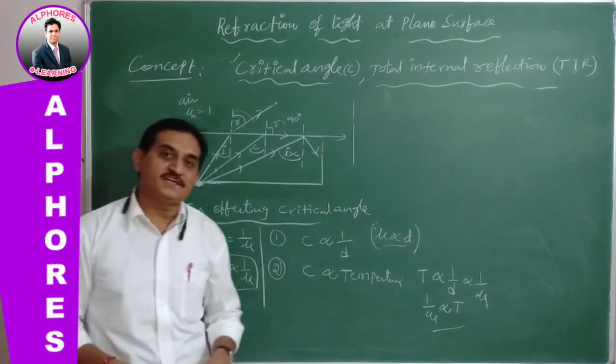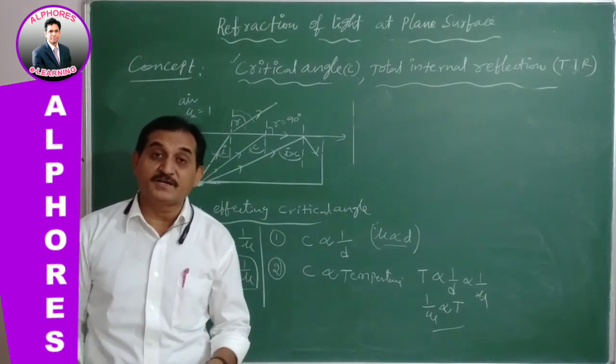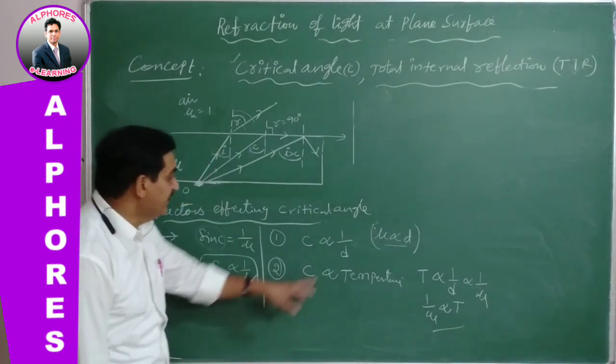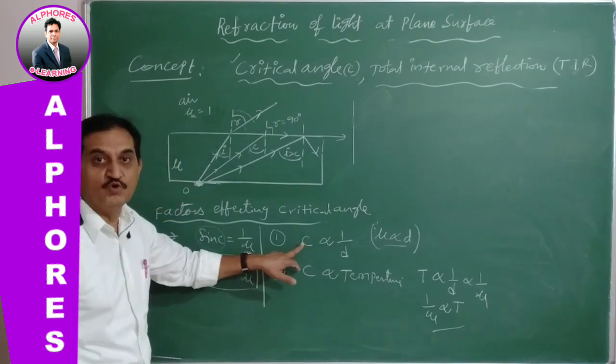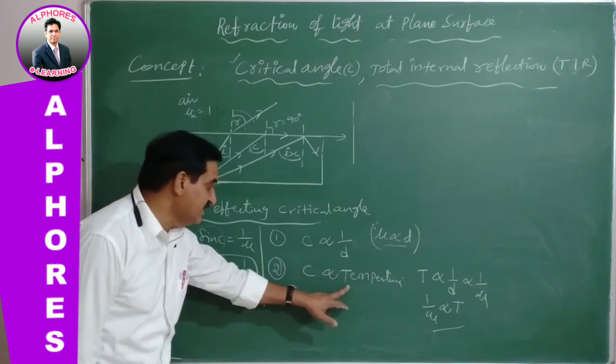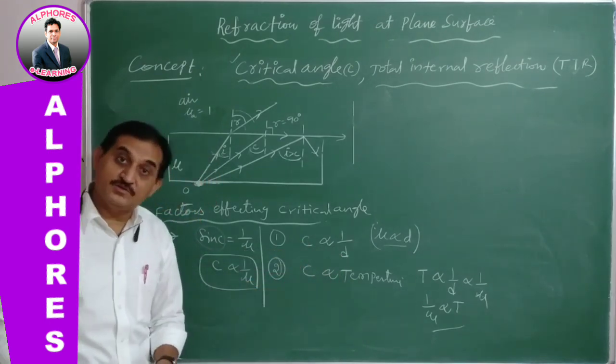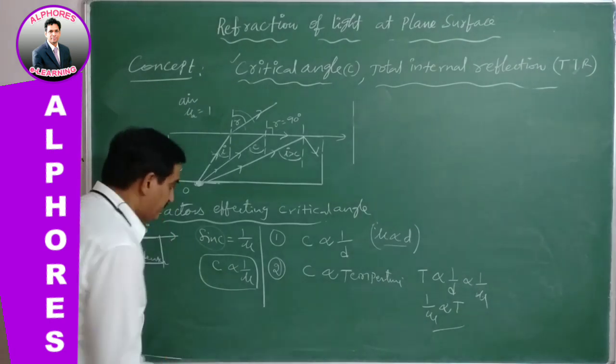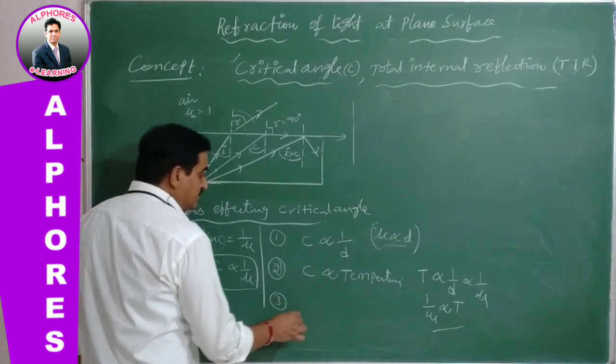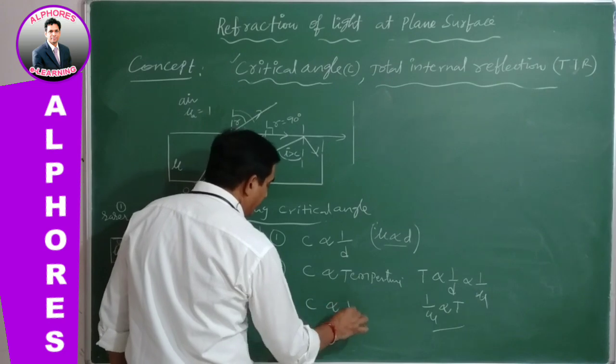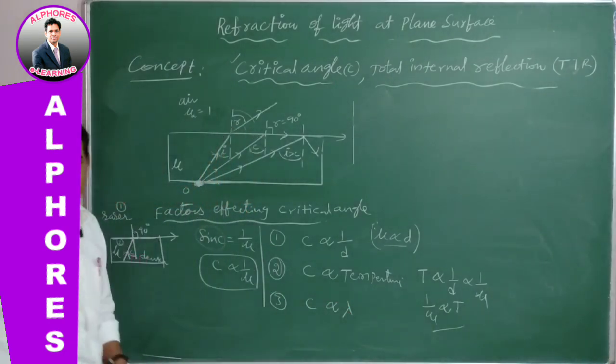As temperature increases, the material medium becomes less dense. If density is less, the critical angle is more. Therefore, if temperature is more, the critical angle will also be more. Then next, the third case: the critical angle is directly proportional to the wavelength of the light used.